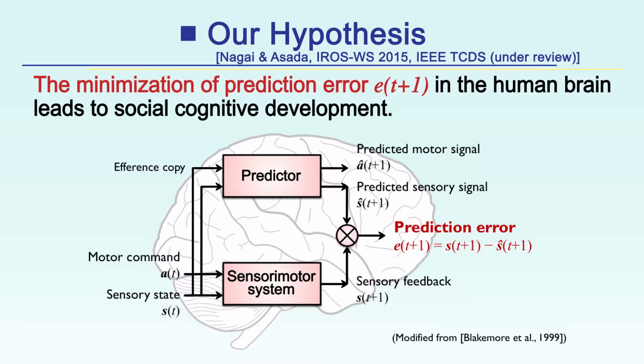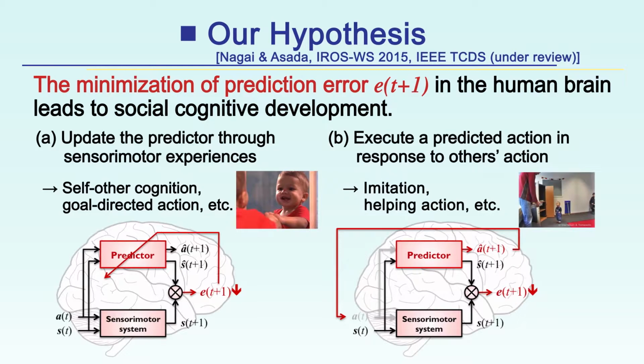We advocate a cognitive developmental theory that diverse social behaviors such as self-other cognition, imitation, and altruistic ones develop based on predictive coding for sensory-motor contingency. It's a common framework in computational neuroscience attempting to explain various cognitive functions. Predictive coding is a mechanism which minimizes the prediction error, that is, the difference between the bottom-up signal from the environment and the top-down signal predicted in the brain. It is supposed to be an essential function in the human brain.